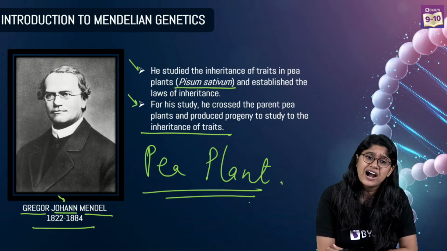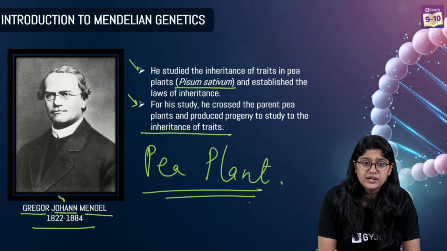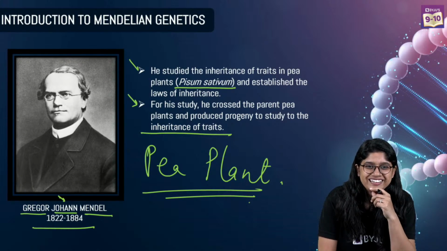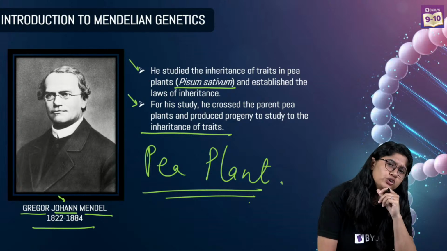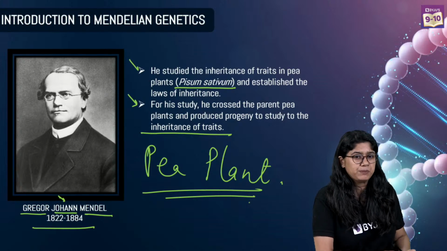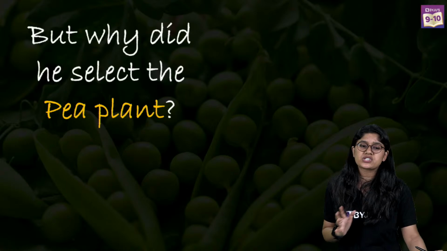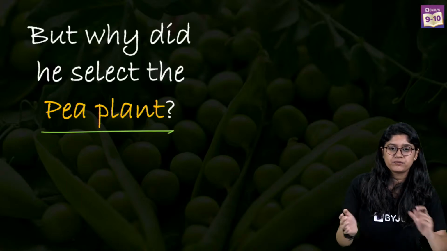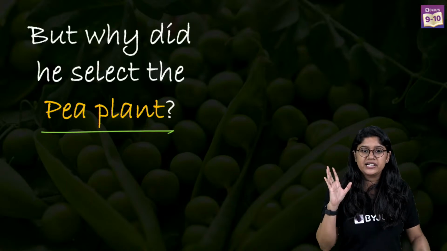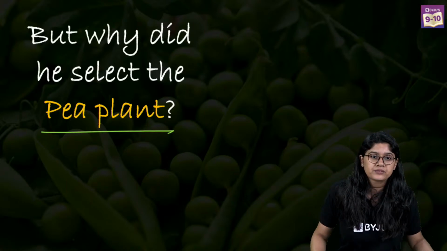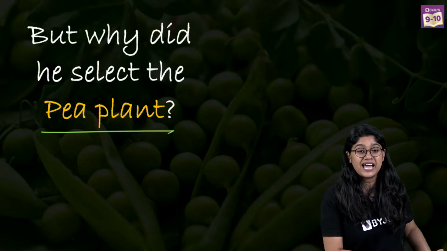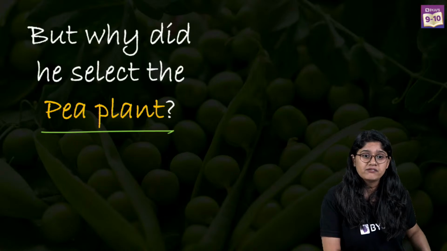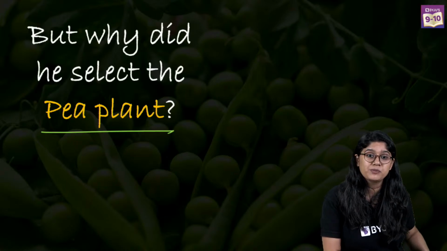Now, can you tell me why he only opted for pea plant? Yes? Very good, Zia. That's a question I'm asking you. Why do you think that Mendel only picked up the pea plant? उसे pea plant ही क्यों choose करा? Yes, very good Usha. I can see your answer. Why did he study it? Very good. Selvaraj, yes, short lifespan. Vishwa, it can grow easily. Awesome. Very good, Abhishek. Dikshita, easy to maintain.